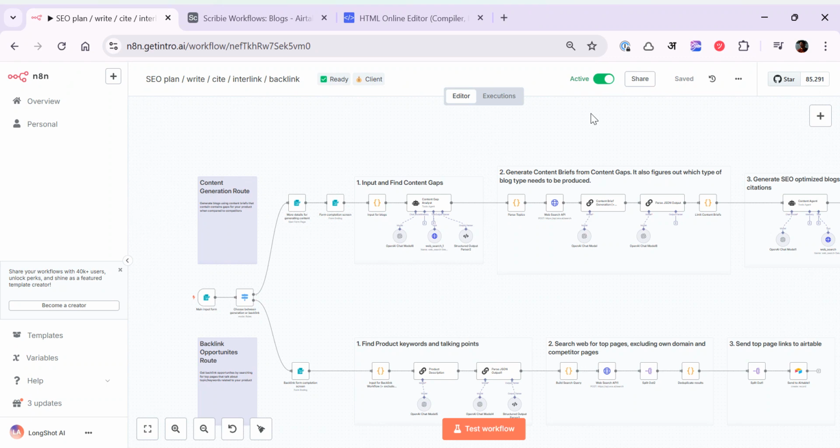I'll keep on explaining, but in the meantime, let me actually run this. So when we run the test workflow, this is n8n, by the way, we have to select what we want to do first: generate blog with citation and internal link. Now we start the workflow.